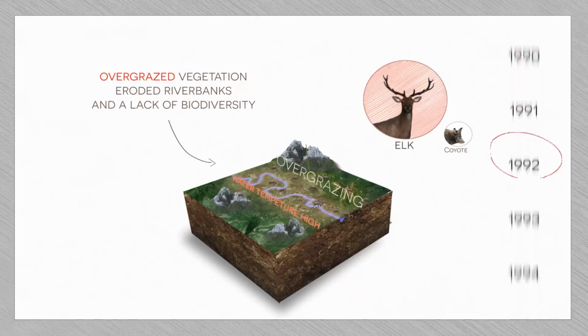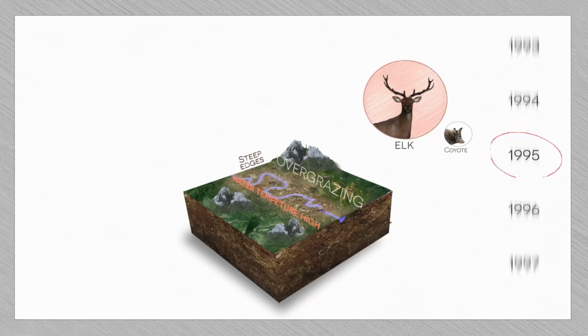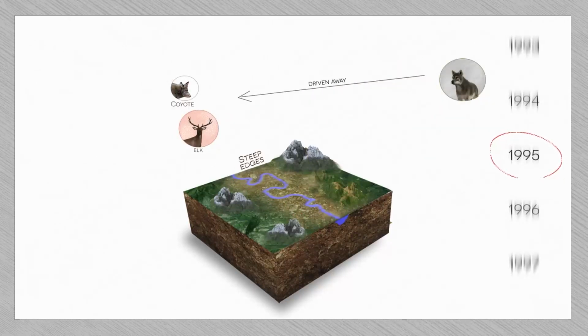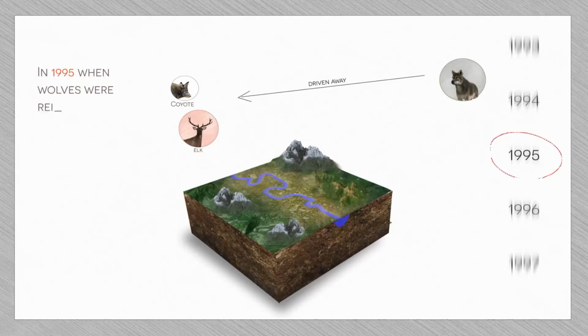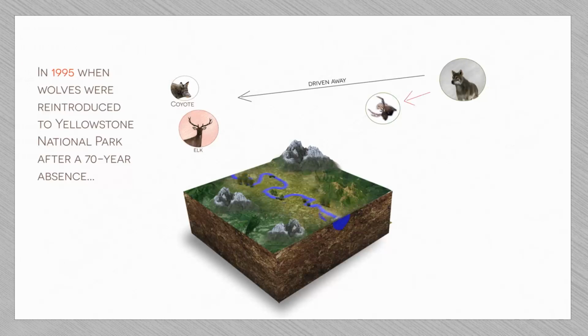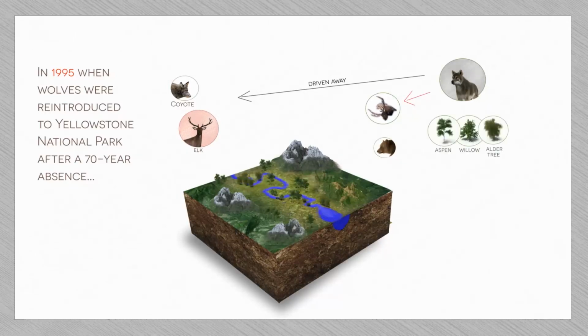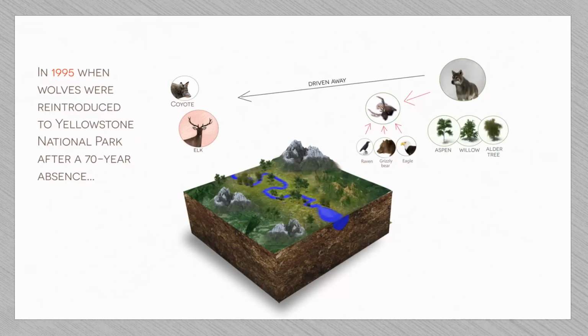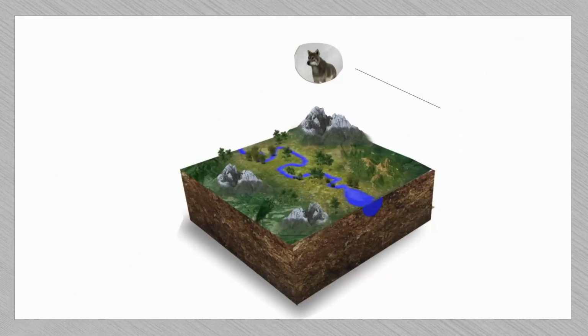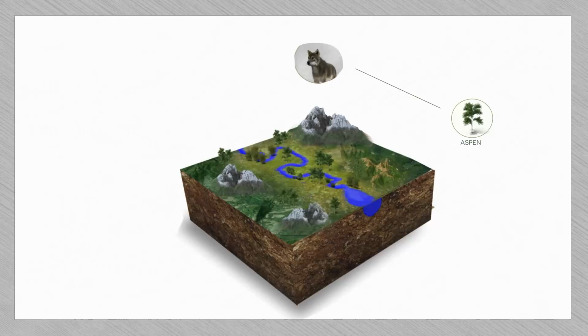That all changed in 1995 when wolves were reintroduced to Yellowstone National Park after a 70-year absence. With the reintroduction of wolves, the elk population was no longer unchecked, and the wolves began to prey on them. This caused the elk population to decrease, and with fewer elk grazing in the park, the vegetation along the riverbanks began to recover. The increase in vegetation positively affected the rivers, as the roots of the plants stabilized the soil, preventing erosion and keeping the riverbanks intact.